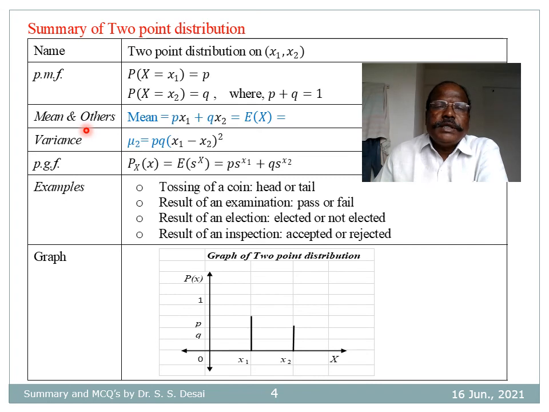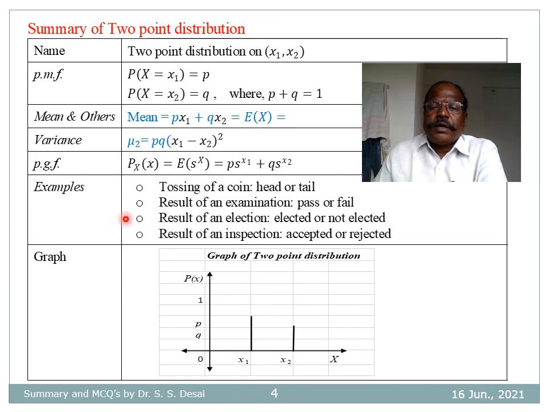So mean of 2-point distribution on x1, x2 is p into x1 plus q into x2, and variance mu2 is equal to p into q into (x1 minus x2) whole square, and the probability generating function P_X(s) is p into s raised to x1 plus q into s raised to x2.